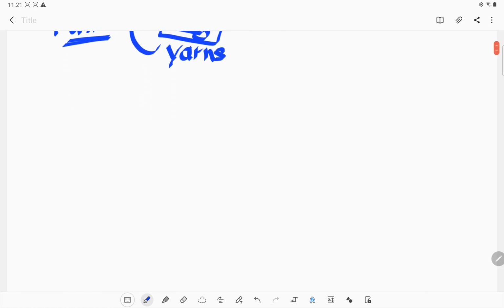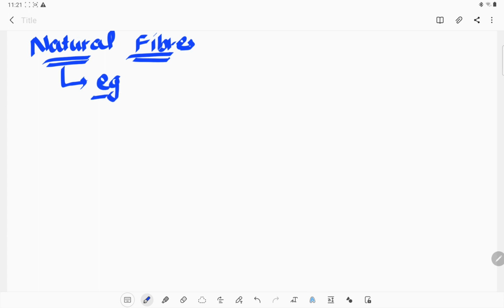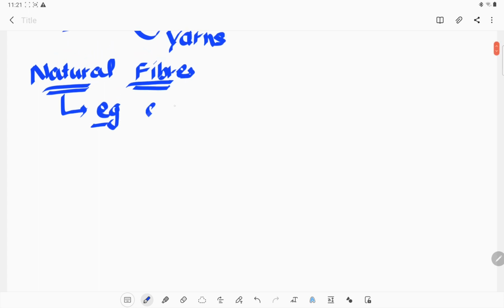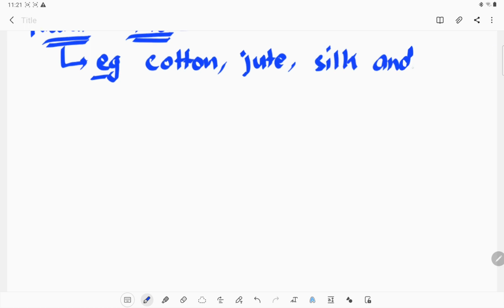Okay, now what kind of fibers are present in our environment? Like natural fibers. How many natural fibers? There are many examples of natural fiber. For example, cotton is a very good example. Cotton, jute, silk, and wool. What are all those?